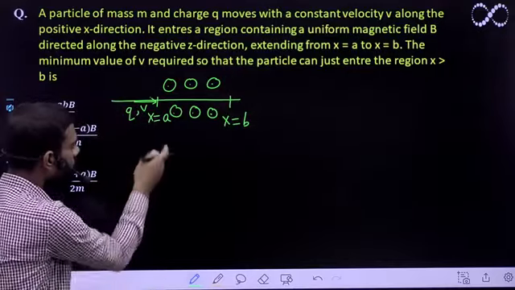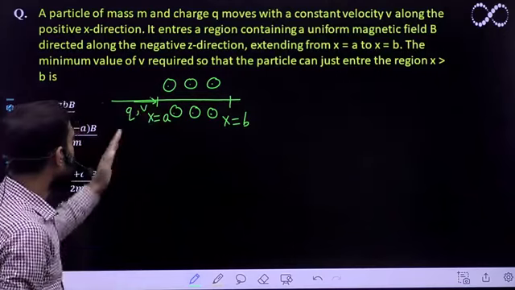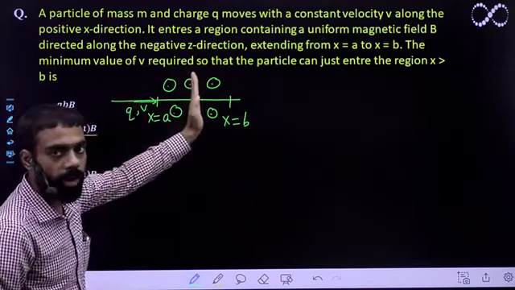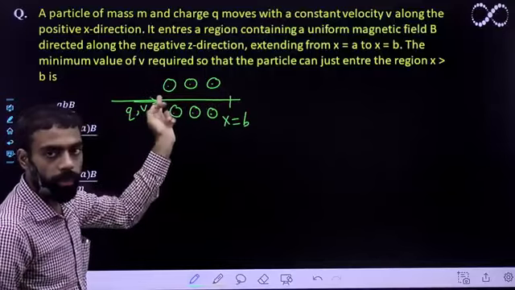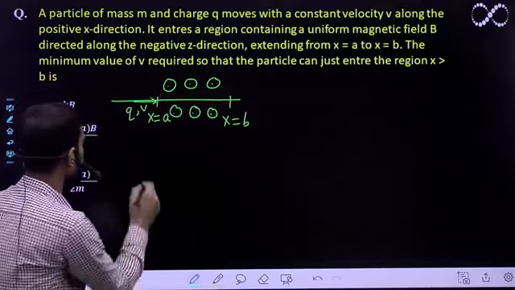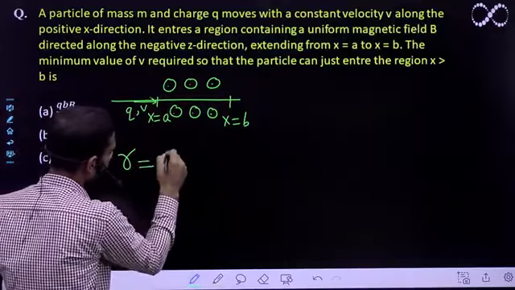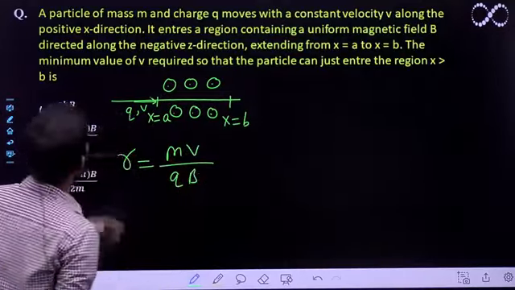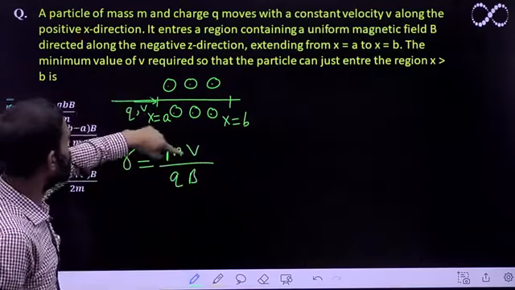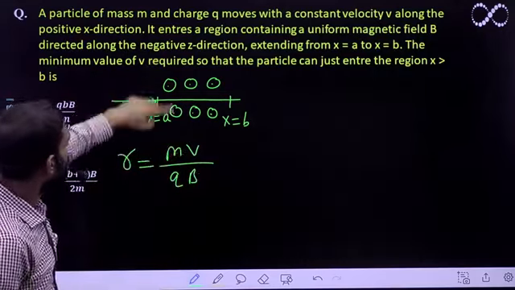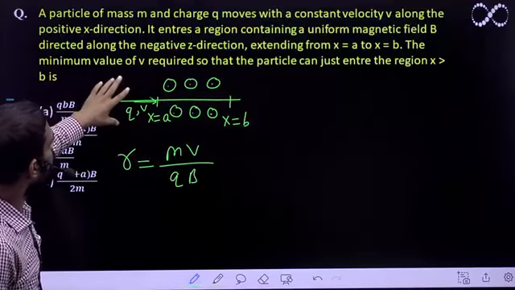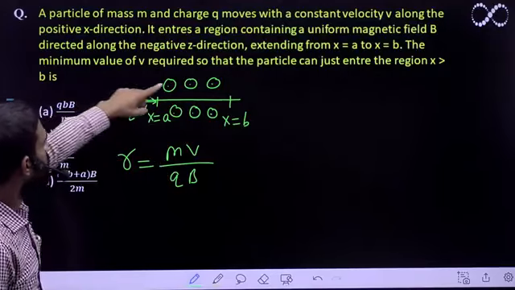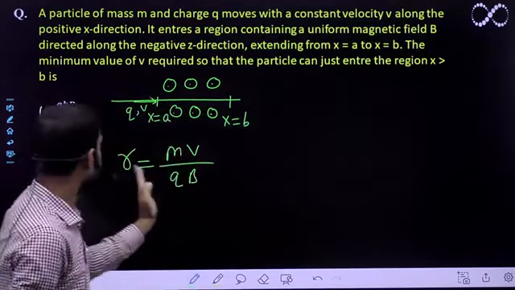So let us see, this is uniform magnetic field, right, and this charge is entering perpendicular to the uniform magnetic field, so it will go in the circular path. Okay, so the radius will be how much? See, radius will become mv upon qB. The mass is given m, v is given constant velocity, charge is given q, and magnetic field is also given B, right? So this is the radius.